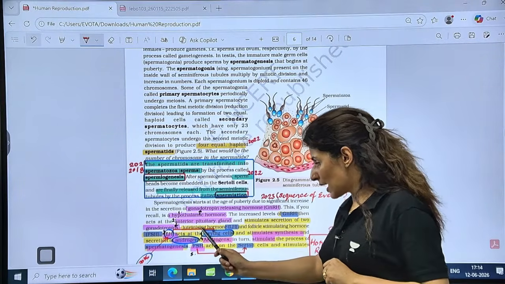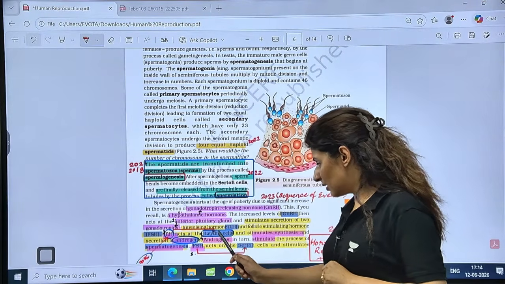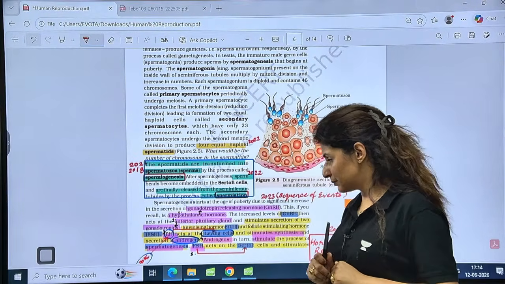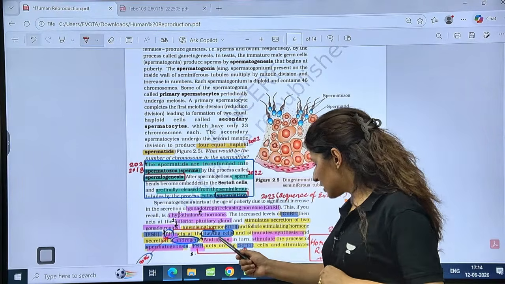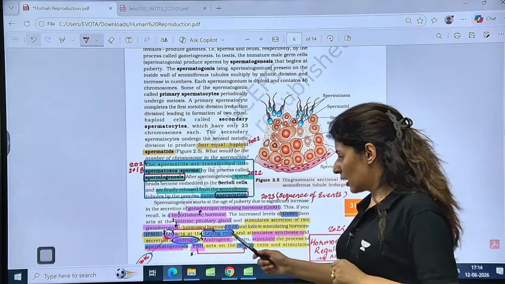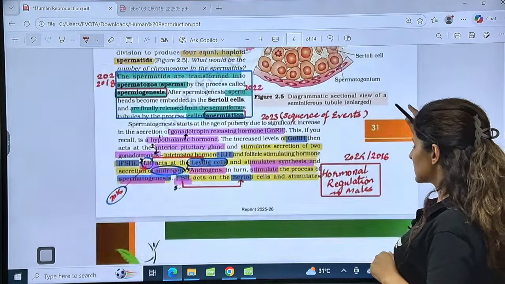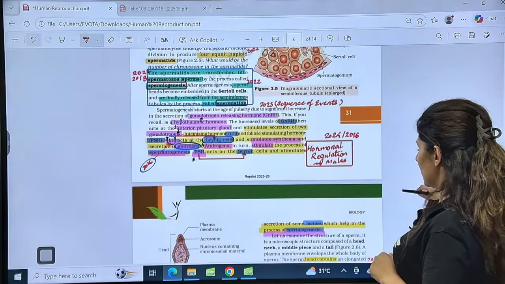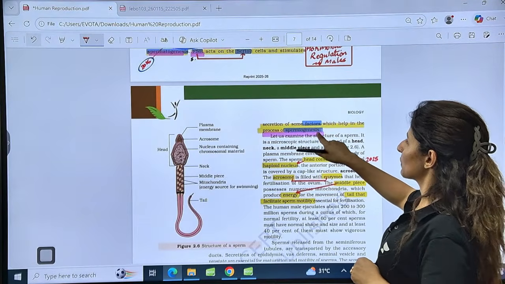LH will act on Leydig cells in case of males, and Leydig cells will stimulate the synthesis of androgens, while androgens, that is testosterone, will stimulate the process of spermatogenesis. Now, FSH acts on the Sertoli cells and stimulates the secretion of some factors which help in the process of spermiogenesis.